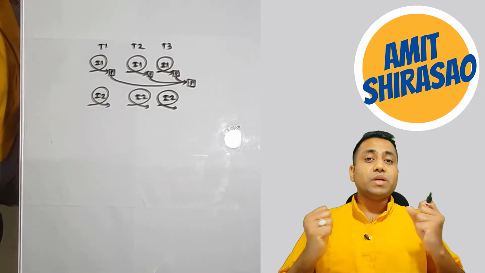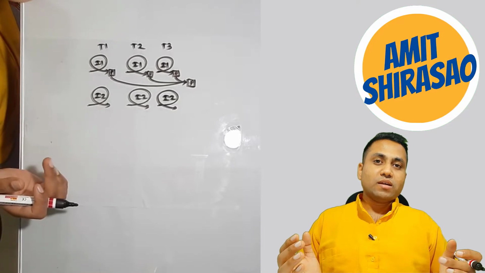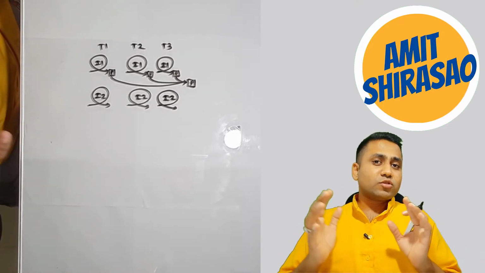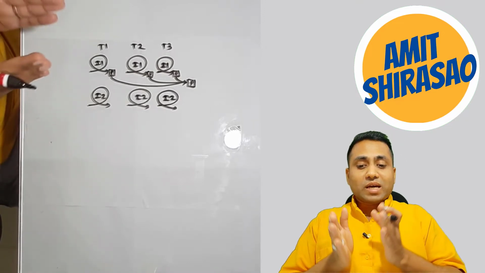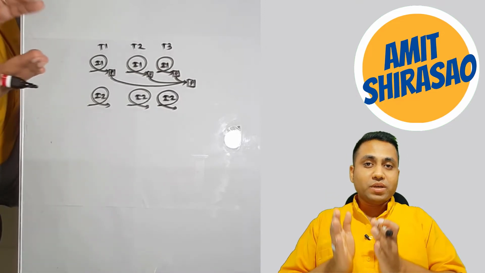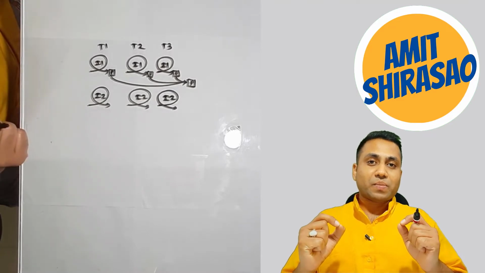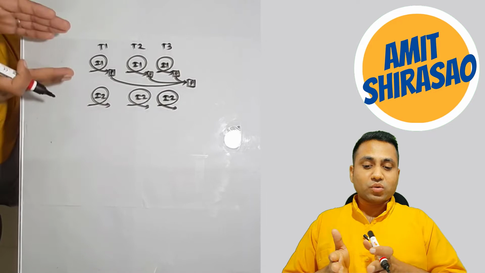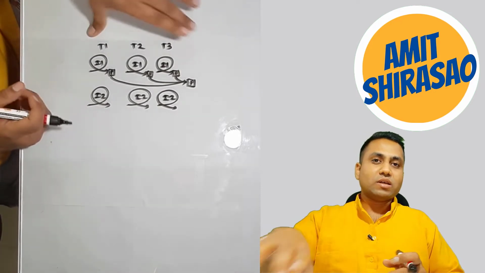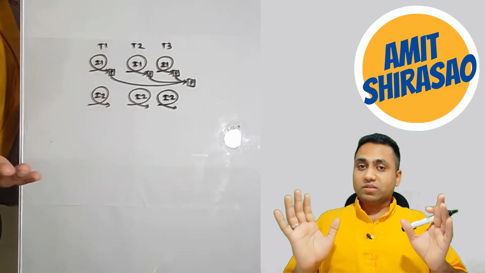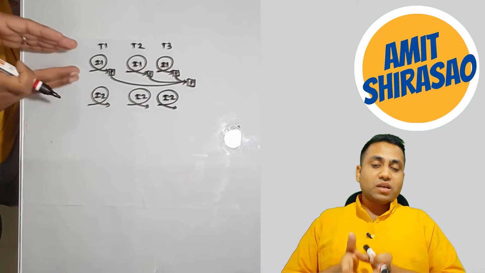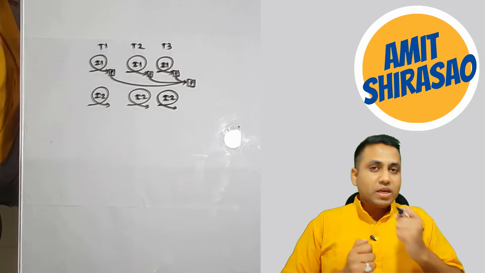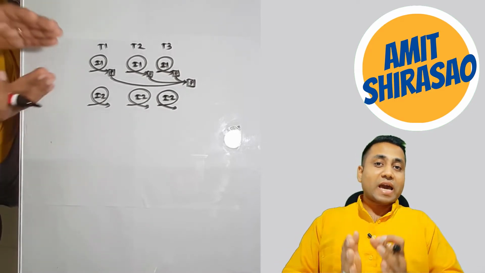Cadence means beat. Just like in music, people usually dance on a rhythm. They'll dance on a rhythm, right? So that rhythm or that beat is called cadence. We always develop in cadence. All the teams in an ART, that means Agile Release Train, develop in synchronization, that means in rhythm, under a beat, and that is called cadence.